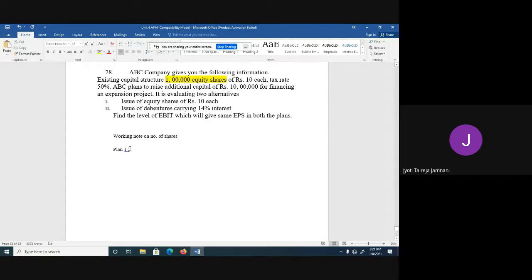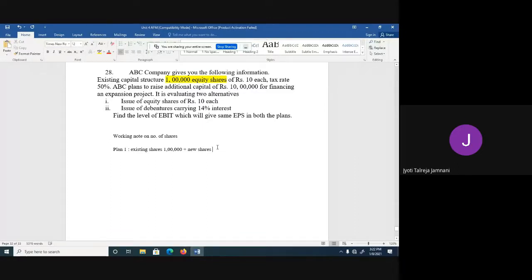So I'll write here: existing shares 1 lakh, plus new shares. Now, issue of equity shares of rupees 10 each, and how much does ABC need? ABC plans to raise an additional capital of rupees 10 lakh. So 10 lakh divided by 10 rupees per share.